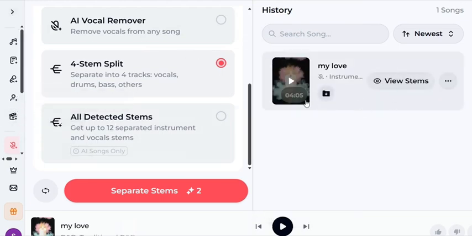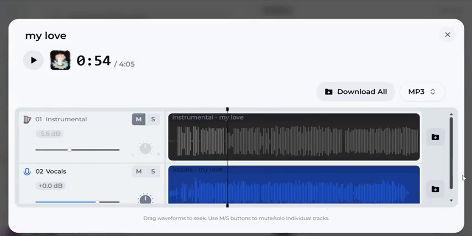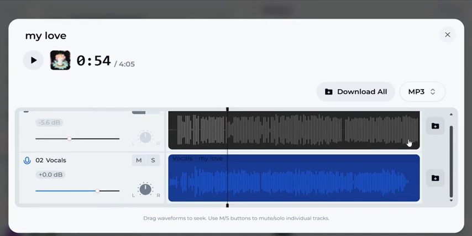Now it has removed the beat from the music. Let me play it so that you are going to see only the instrumental, only the beat. Now this is it here. Now let's assume you want only the voice, that is the instrumental, which is the first one. You can just download it here. If you want only the voice, you can also download it here. Anyone you want. You can also download both the two to your phone.